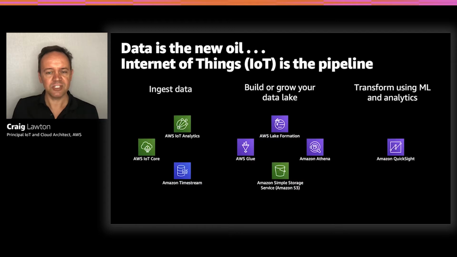Today I'll show you how to build this architecture using our native services. All of these services have pay-as-you-go models, so it means it's scalable, cost-effective, and responsive. For ingesting data, we're going to look at AWS IoT Core and also time series databases with IoT Analytics and Amazon Timestream. For our data lake, we're going to use AWS Lake Formation, which simplifies data lake setup and manages a lot of the underlying services. And then finally, we're going to look at using Amazon QuickSight so that we can create great visualizations and dashboards for our data.